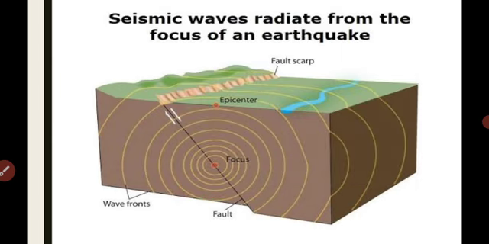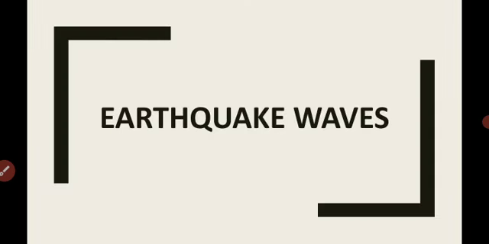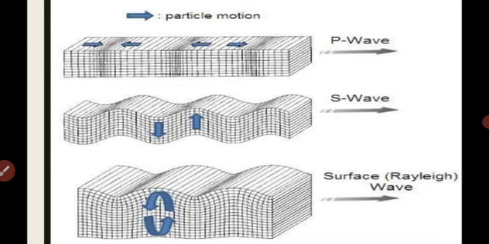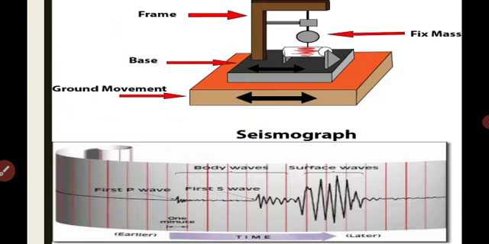Moving forward, now we will discuss the earthquake waves. All natural earthquakes take place in the lithosphere. Basically, lithosphere refers to the portion of depth up to 200 kilometers from the surface of the earth. An instrument called the seismograph records the waves reaching the surface.